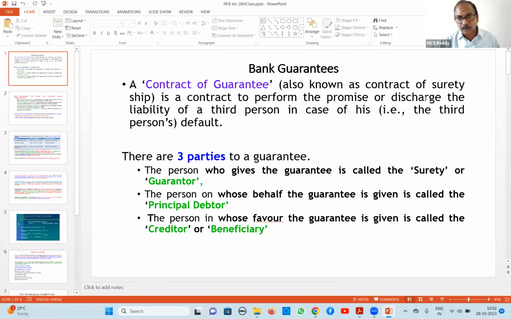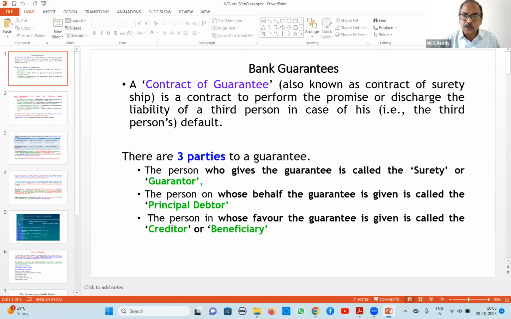Here, three parties are involved. One is the banker. We are giving guarantee on behalf of our customer. He is the borrower customer and we are the guarantor. And to whom are we giving the guarantee? The government department. It is called the beneficiary or creditor. So on behalf of our customer or debtor, we are giving surety that he will complete the work.